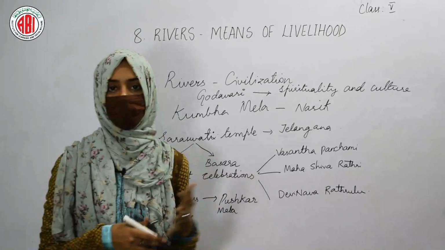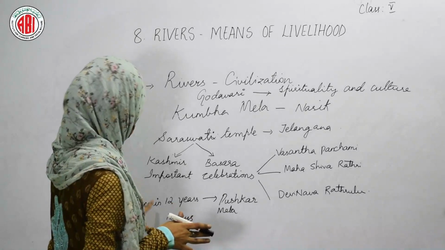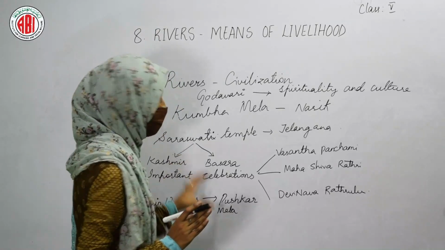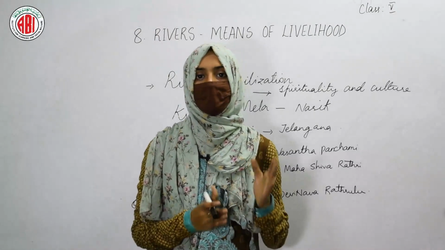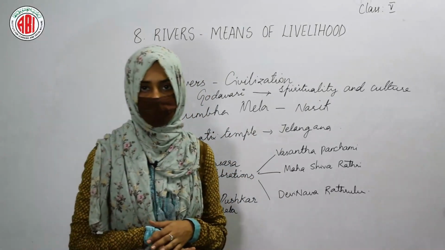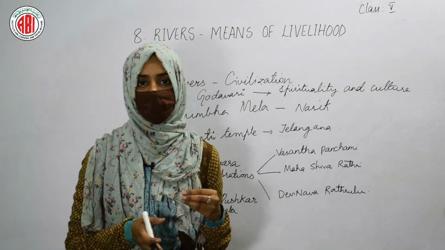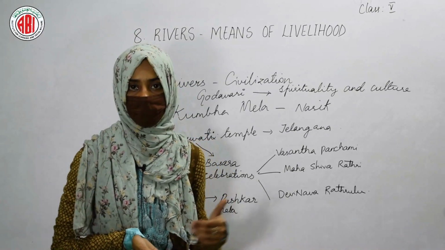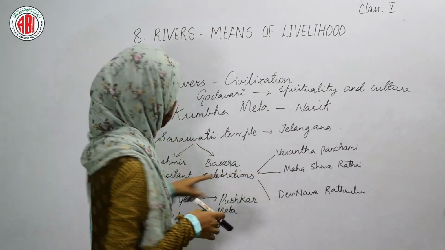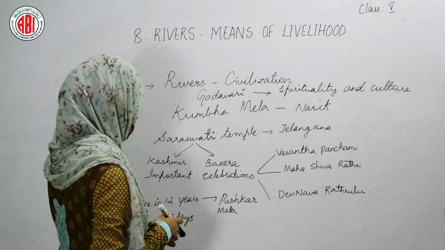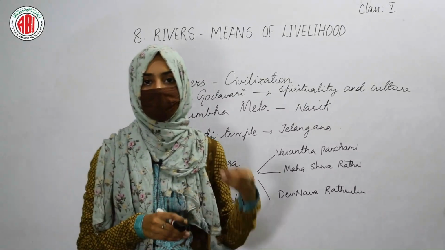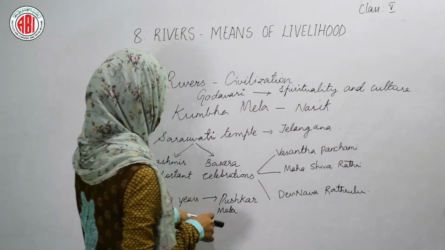And one more mela is organized once in 12 years, and that mela is Pushkar Mela. This Pushkar Mela is organized at the banks of Godavari, and in this mela many different things can be seen. People believe it is auspicious to take a dip in the river Godavari during Pushkar Mela, and it lasts for 12 days. You can find Nirmal also, which is nothing but wooden toys. Many people sell the wooden toys in the Pushkar Mela.